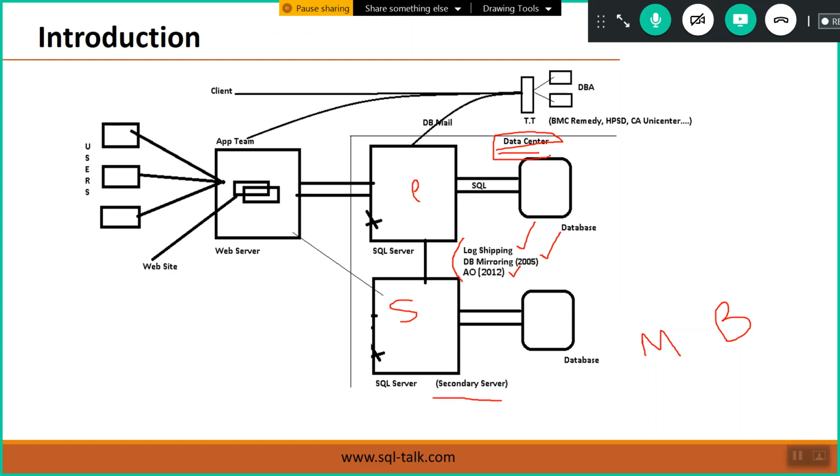Suppose tomorrow you are maintaining one client, for example Citibank Malaysia, through Wipro. In Wipro there are no servers. The data center is not in Wipro, but at the client location in Malaysia, for example.